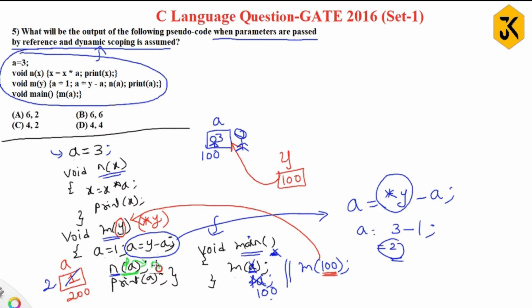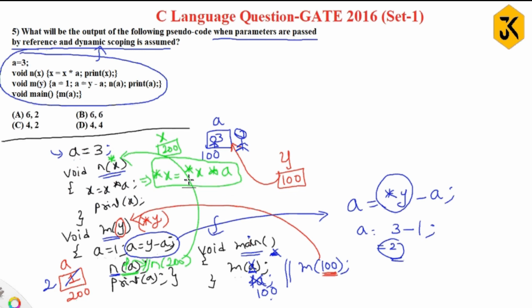That is, indirectly, n of 200, meaning 200 is passed to here. Whenever it is passing an address, it is a pointer variable. So x contains 200. Since x is a pointer, I can write star x equal to star x into a.